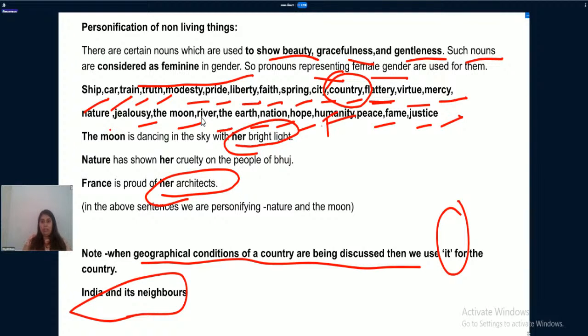Now, the moon is dancing in the sky with her bright light. We consider the moon as feminine. Nature has shown her cruelty on the people of Bhuj, feminine. France is proud of her architects, again feminine. When the personification of non-living things is done that show beauty, which are calm, that are fragile, soft, in that case feminine gender is used with such nouns. Are you people getting my point? Is each and everything clear to you? Okay, moving on to the next slide.